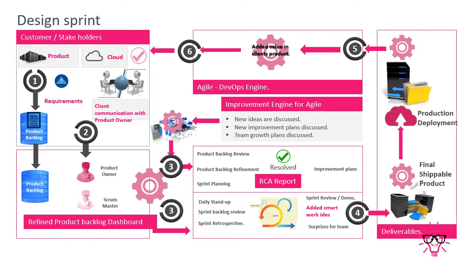Now when you are improving your process, ask your team members: guys, we are doing very well, but we have to do much better than this, so provide us an idea where we can make some improvement. Let the idea come from your team members.